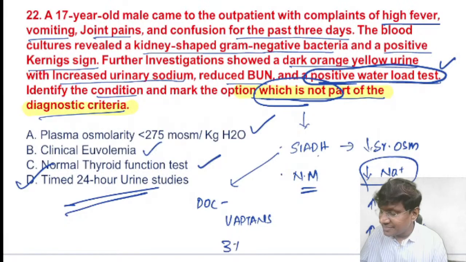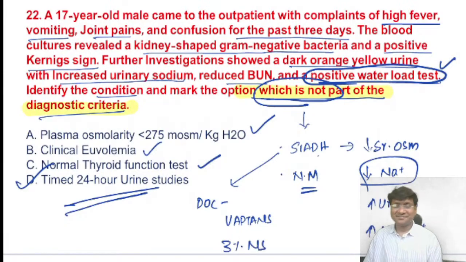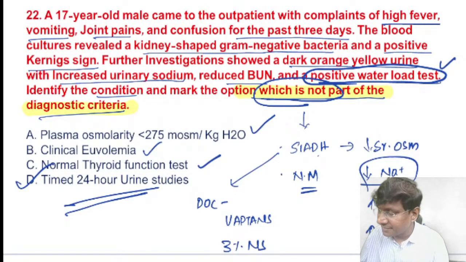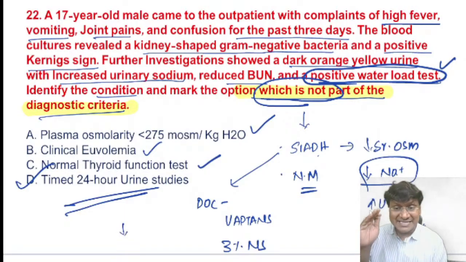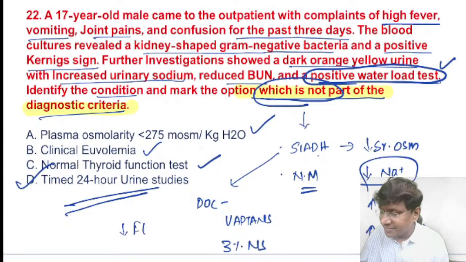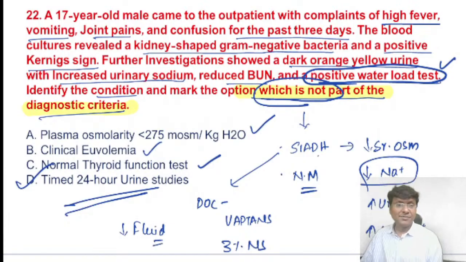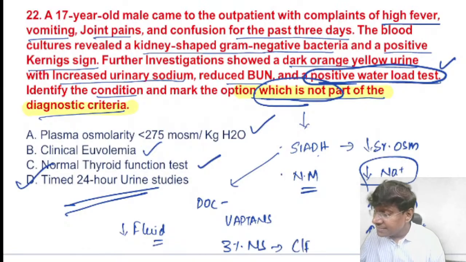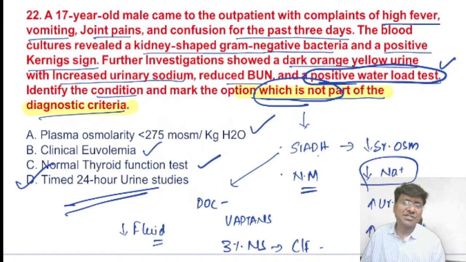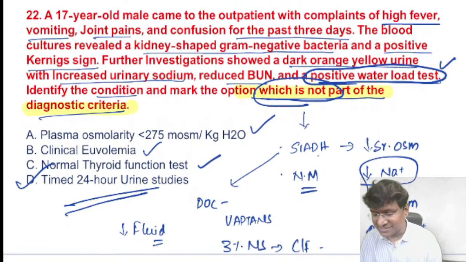The first line treatment is fluid restriction, and Vaptans have to be given. 3% sodium chloride is given if the individual has clinical features due to hyponatremia.